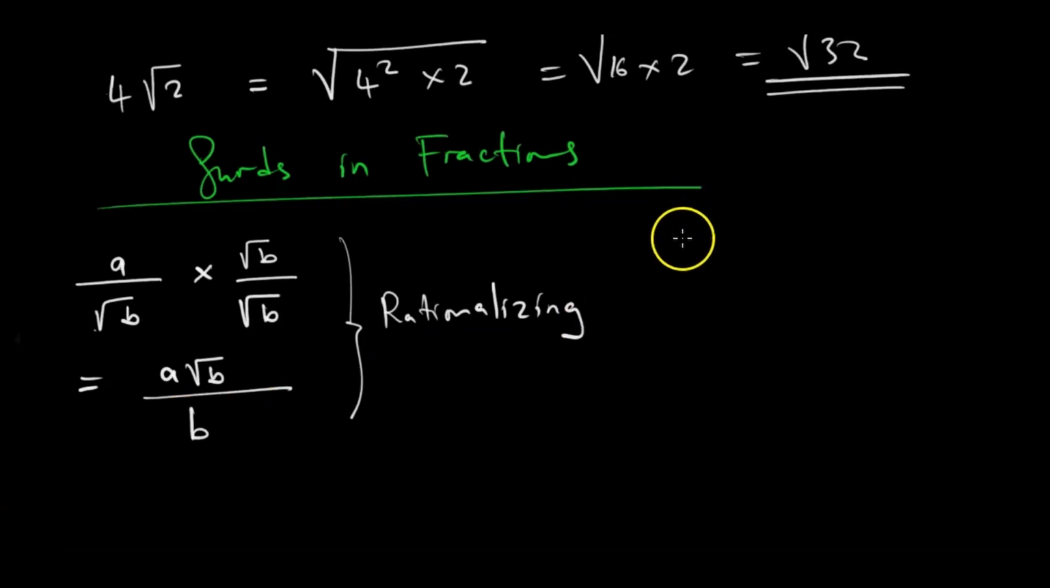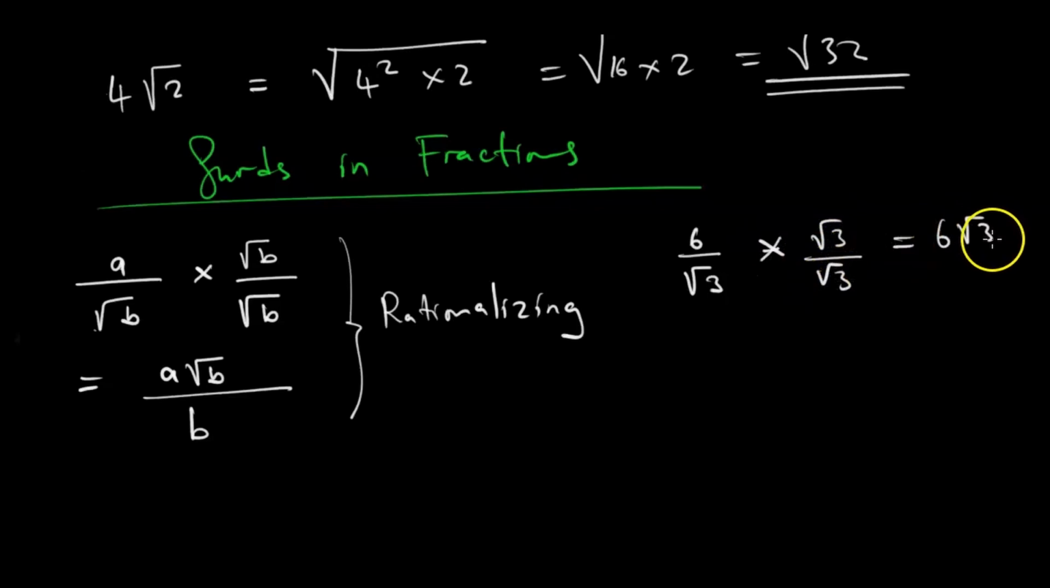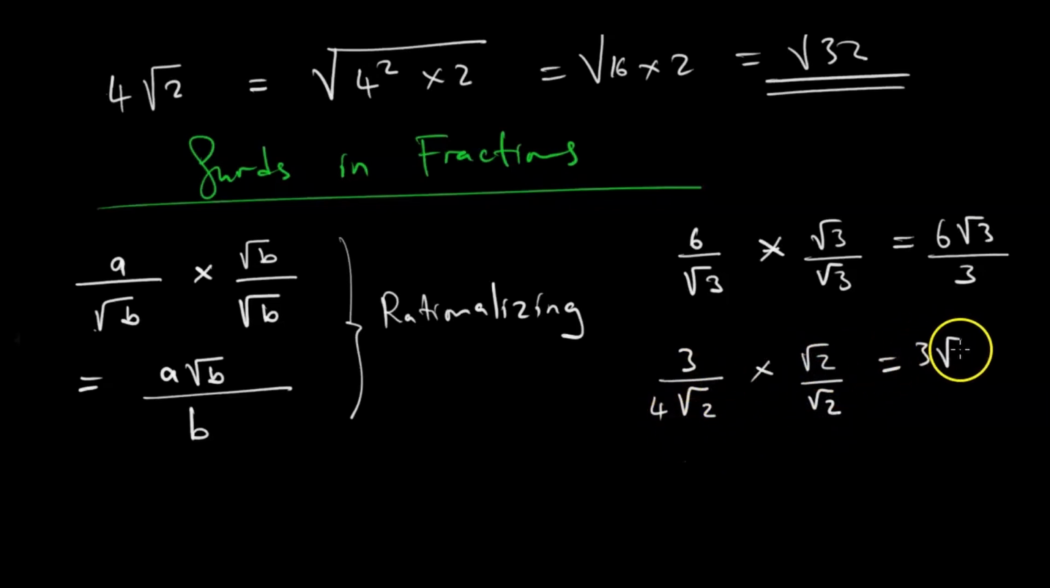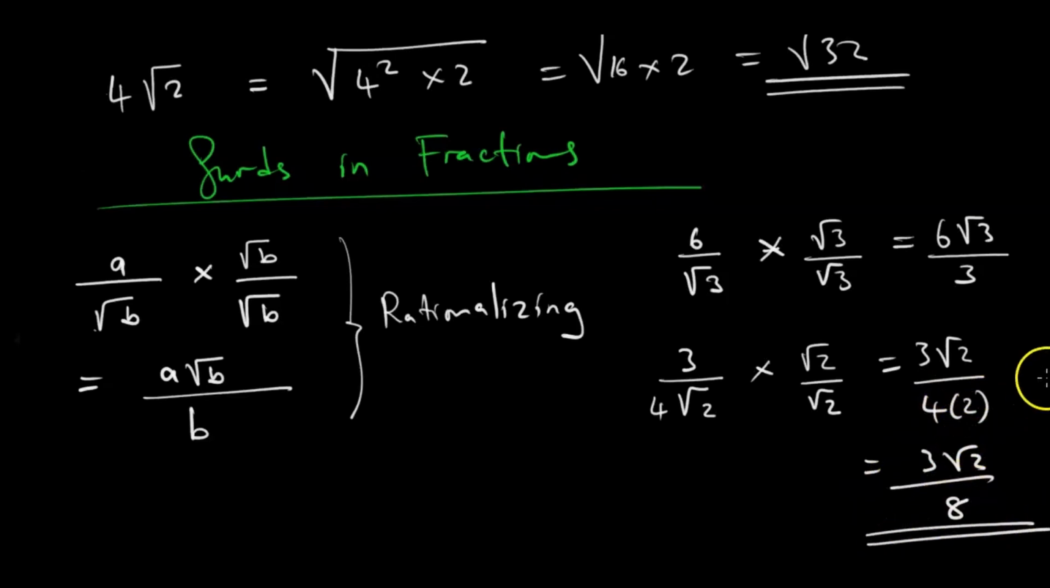Bringing you examples, 6 over the square root of 3, we will multiply by the square root of 3 over the square root of 3 to give 6 root 3 over 3. And 3 over 4 root 2. We will multiply by the square root of 2 over the square root of 2. We concentrate on the square root only. This will be 3 root 2 over 4 multiplying 2 to give 3 root 2 over 8, like that. So that is how it is done.